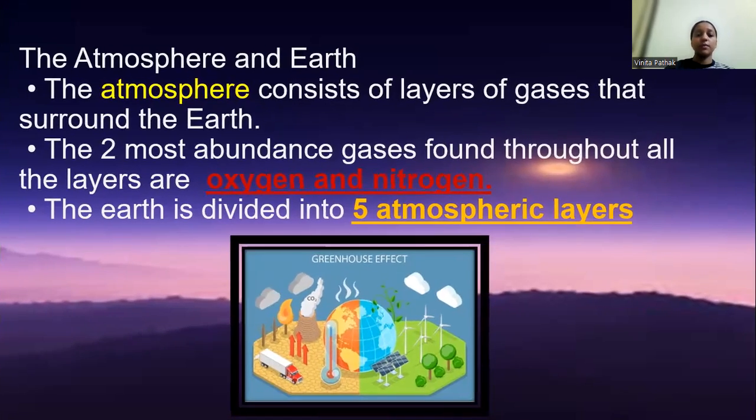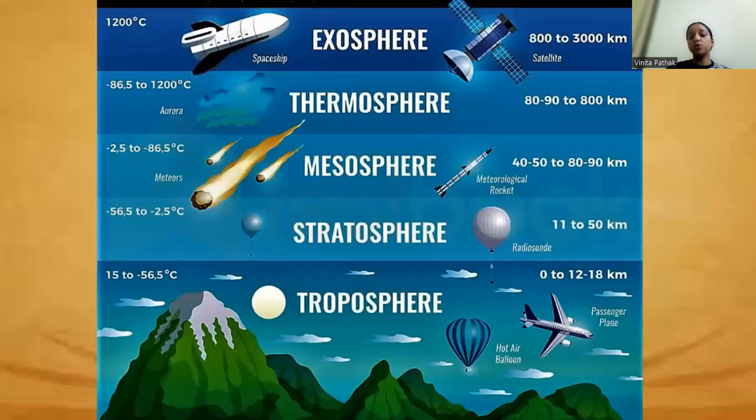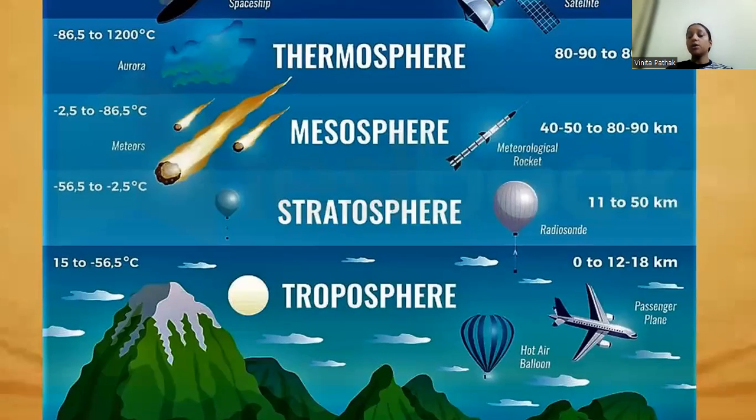Now, what are the layers of Earth? How many layers are there? We have five layers in our atmosphere. Okay, we will be talking further about it. So, what is our first layer? Our first layer is the troposphere. The troposphere is at a distance from Earth of 0 to 18 kilometers.